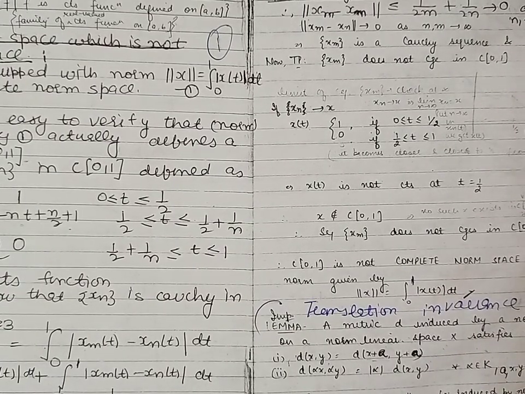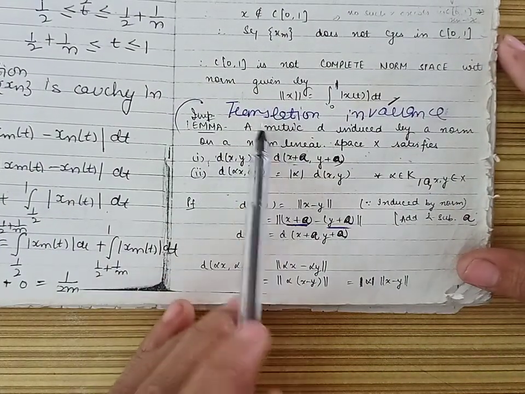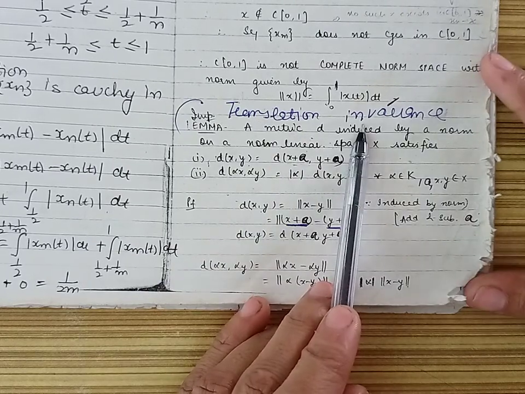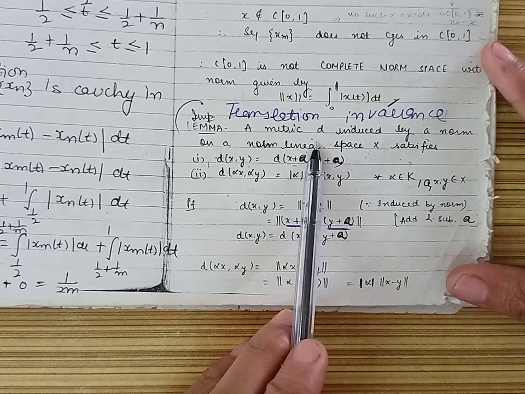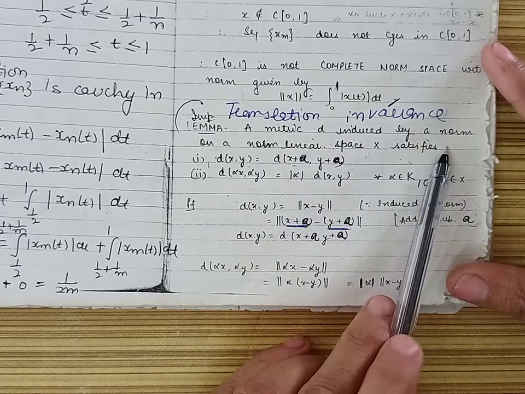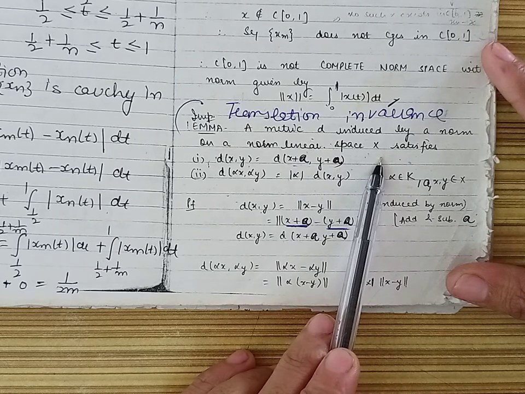So this was an example of a space which is not Banach. Our next topic is the lemma, which is the translation invariance lemma. According to this lemma, a metric D induced by a norm on a normed linear space X always satisfies these